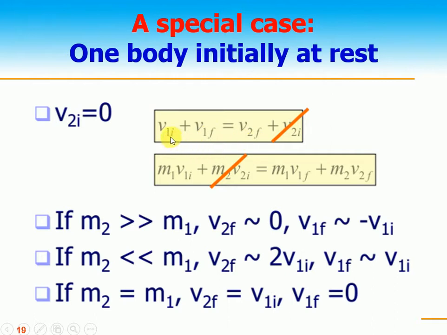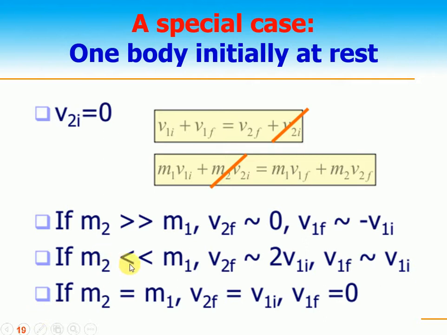Remember that we know the v1i, we need to have v1f. Here also v2i is cancel out, so that's all. This is all cancel out. Now, if m2 is very much greater than m1, so we can ignore m1. So v1f is equal to minus v1i. Means the first body is lighter, it strikes and comes back with the same velocity.